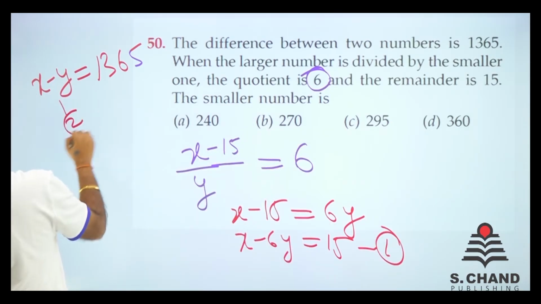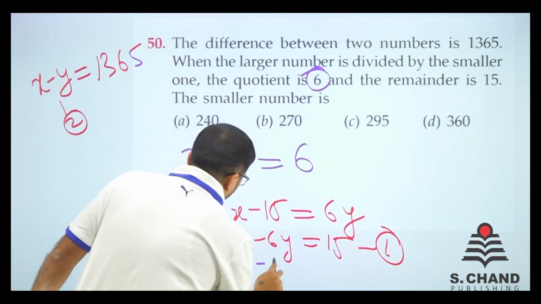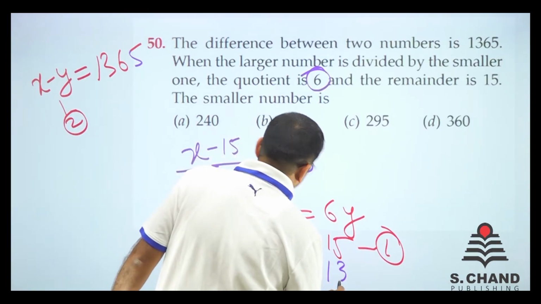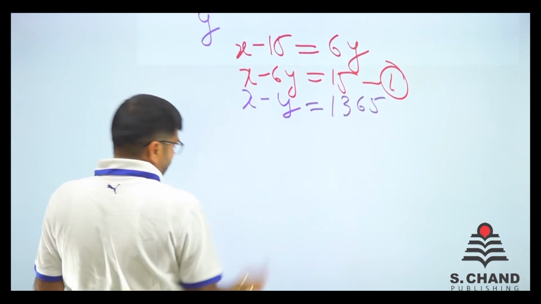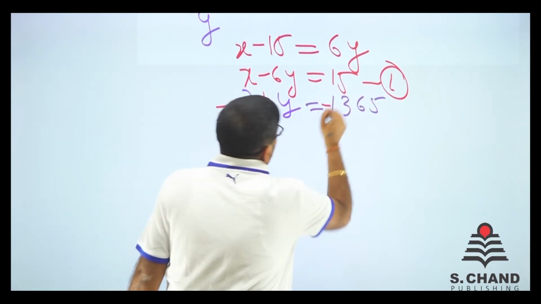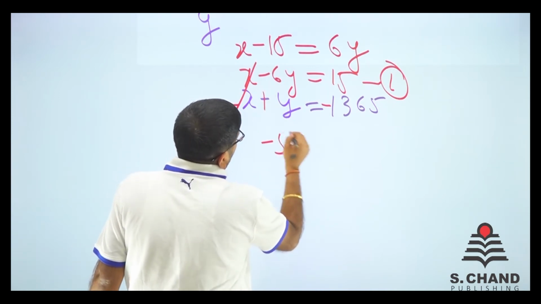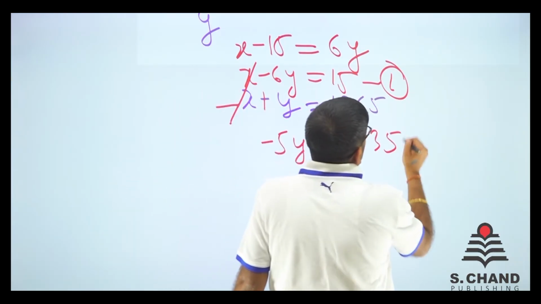This is the second equation, right? So I put here x minus y is equal to 1365. Just do one thing. Just minus this, plus this, and minus this. So here it goes, minus 5y is equal to minus 350.